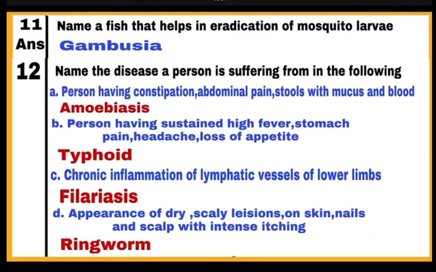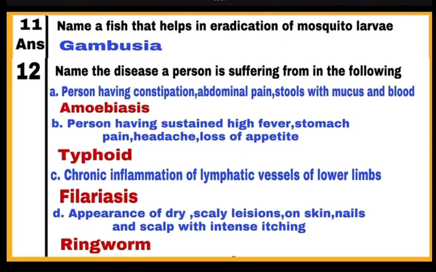Question number 11. Name the fish that helps in eradication of mosquito larvae. It is Gambusia fish which is used to eradicate mosquito larvae. Question number 12. यहाँ आपको कुछ symptoms दिए हैं. You have to identify the disease a person is suffering from.